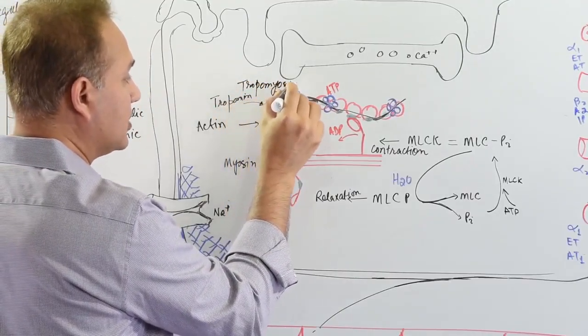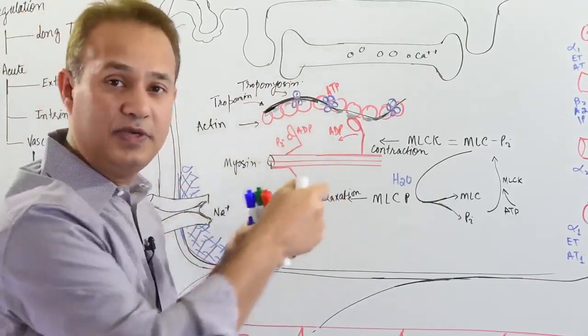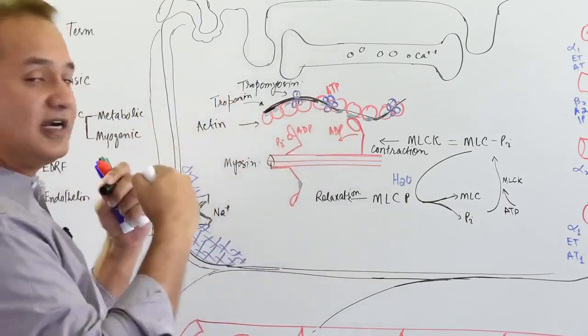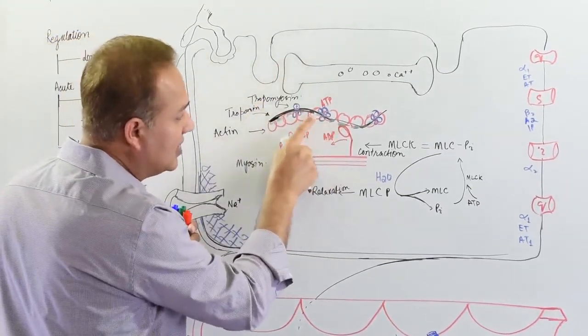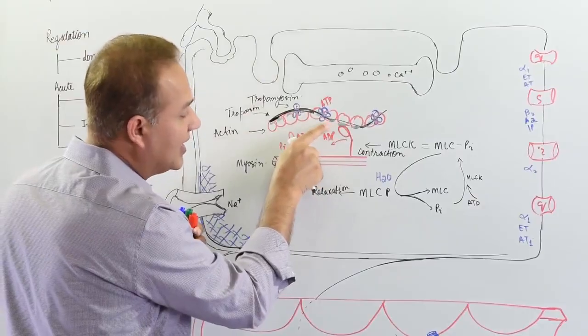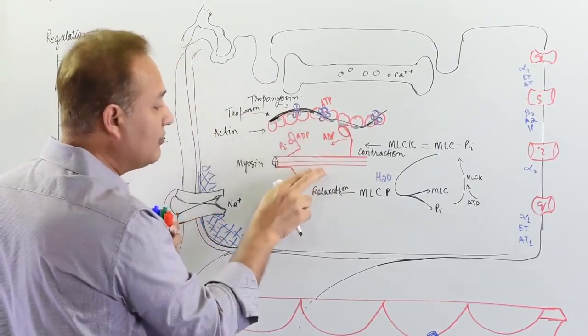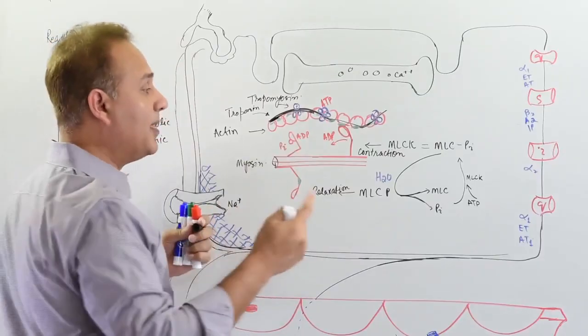These are little cranes. If you give them ATP, if you give them energy, they will move and pull this troponin thread away. That pulling away will open up the binding sites, these green sites, and allow the actin to bind with myosin, more appropriately, the myosin head.